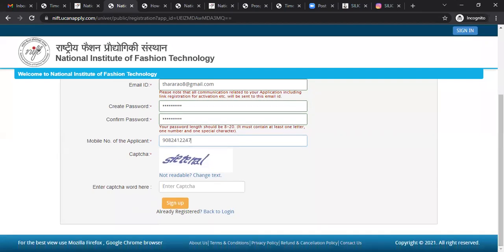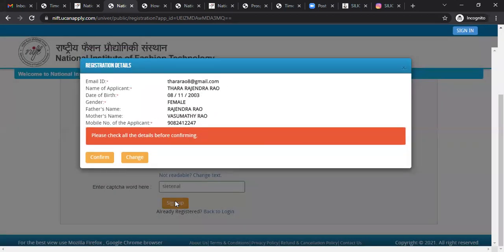And you need to enter the CAPTCHA, and then click on the sign. Okay. So please check all the details before confirming. Just check if you want to make any changes, or if you have mistakenly put something wrong, then you can change it, otherwise confirm. And click here to confirm.